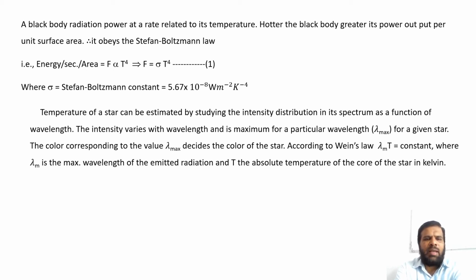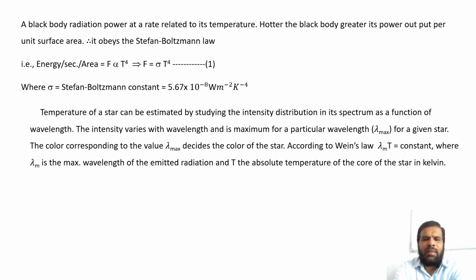Temperature of a star can be estimated by studying the intensity distribution in its spectrum as a function of wavelength. The intensity varies with wavelength and is maximum for a particular wavelength, lambda maximum, for a given star. The color corresponding to the value lambda maximum decides the color of the star.